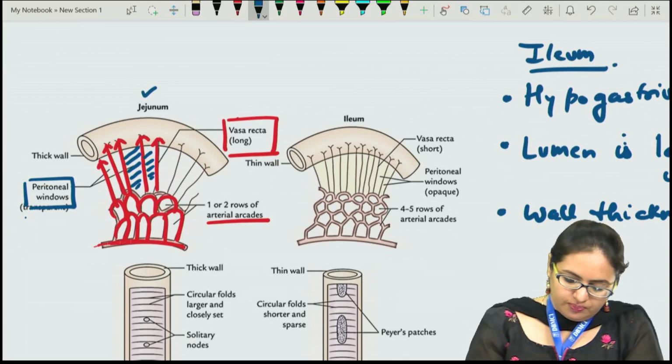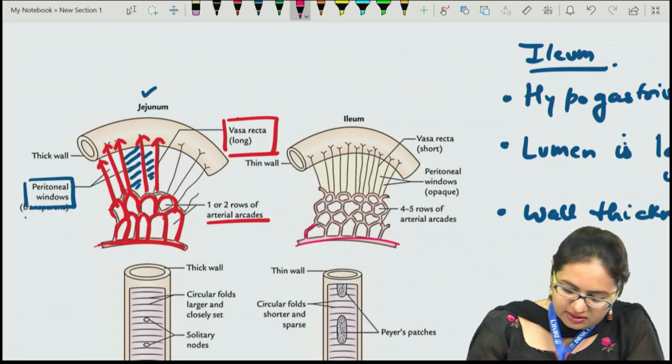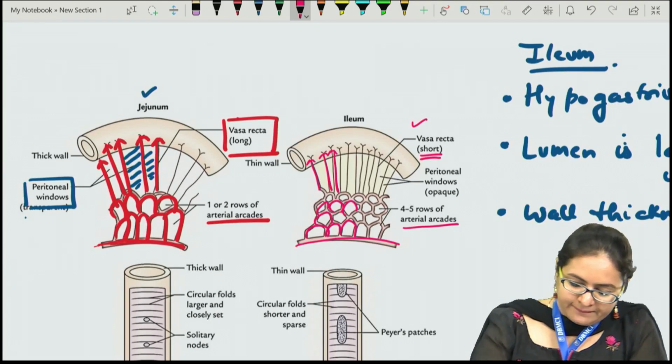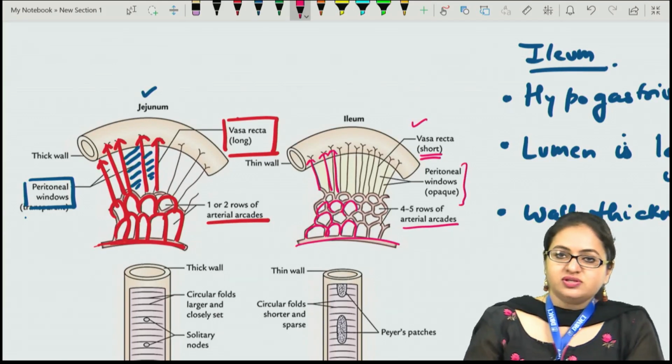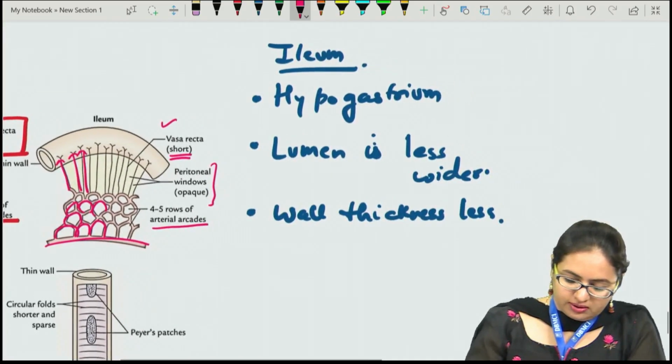If we compare it with the ileum, towards the ileum side, the arcades formed from the artery are more. There are at least 4 to 5 rows of arterial arcades, and due to this the vasa rectae are short. For the peritoneal windows, because there is more fat in the mesentery of the ileum, the windows will be opaque.